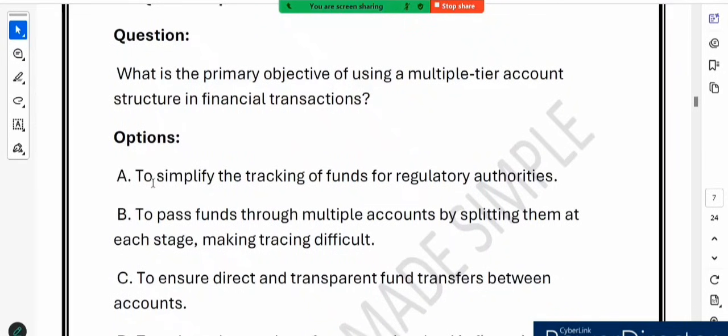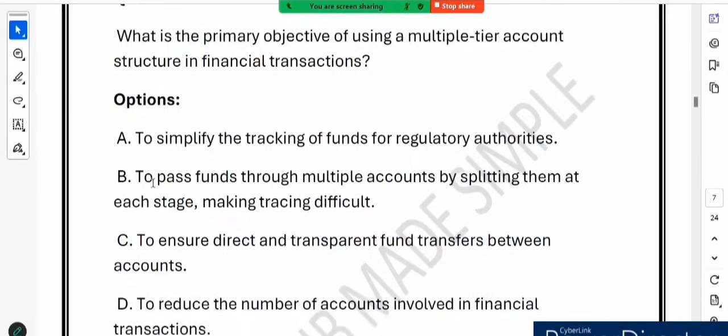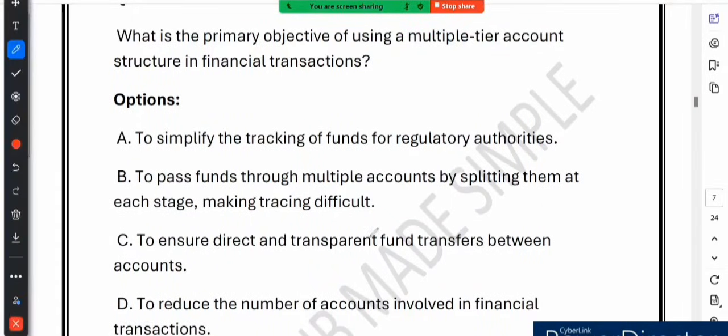Options are: simplify the tracking of funds for regulatory authorities; pass funds through multiple accounts by splitting them at each stage, making tracking difficult; option C, to ensure direct and transparent fund transfer between accounts; and to reduce the number of accounts involved in financial transactions. So what is your guess? Let's decode each option. Option A says simplify tracking by making funds easier to trace. This is incorrect.